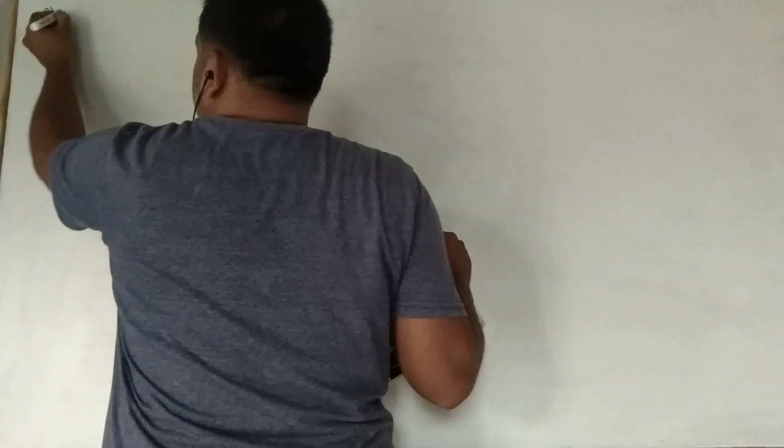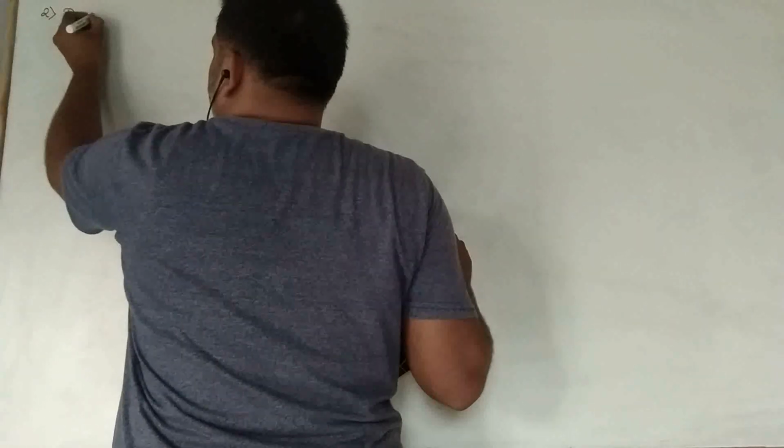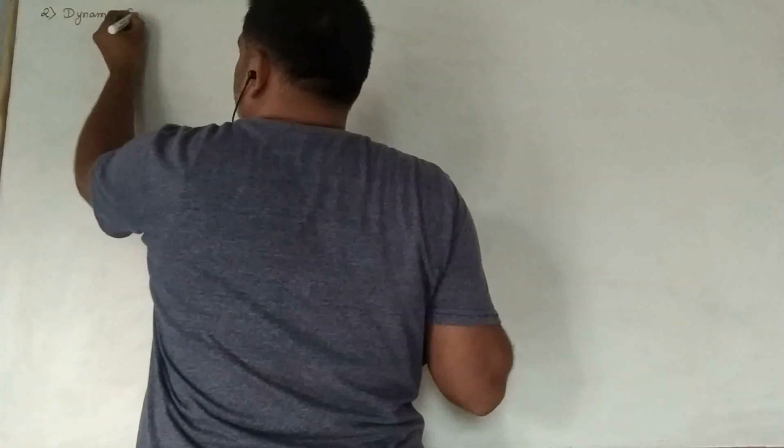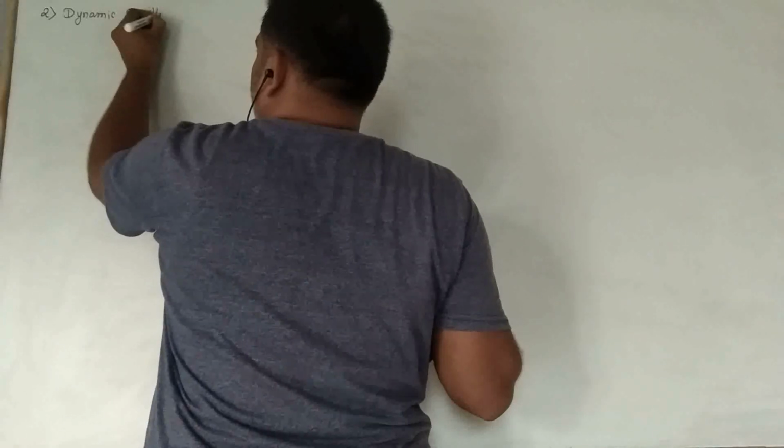What is static equilibrium? When a body remains in a state of rest under the influence of several forces, then it is known as static equilibrium. Now today we are going to see about dynamic equilibrium. Let's start. Second is dynamic equilibrium.